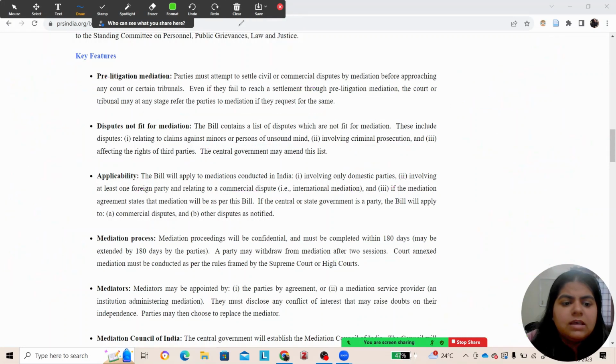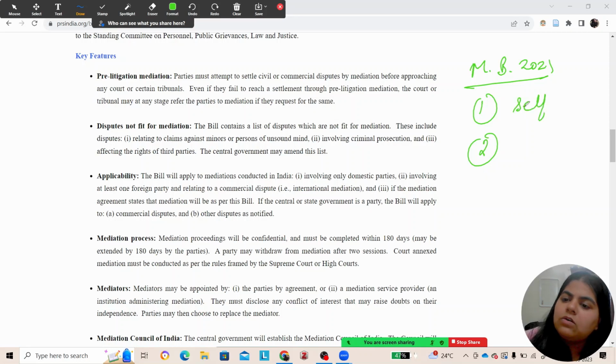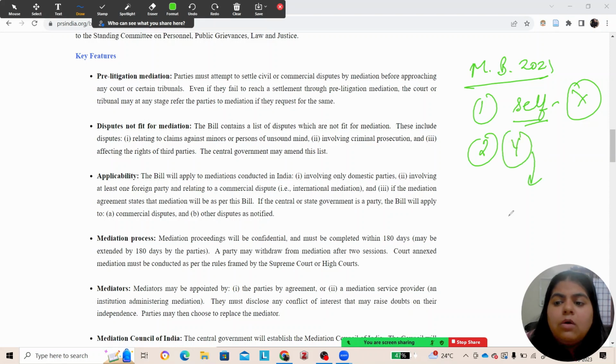Now the next point is the appointment of mediators. The Mediation Bill of 2021 provides 2 modes. Either the parties decide among themselves that this person X is going to be the mediator, or if you are not able to, then you come to the Mediation Council of India.